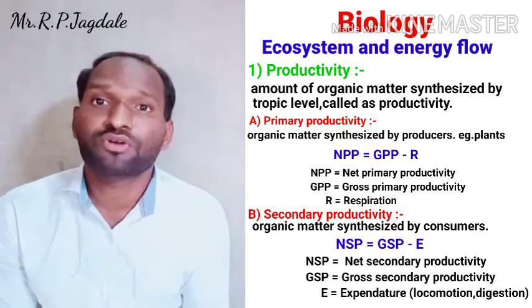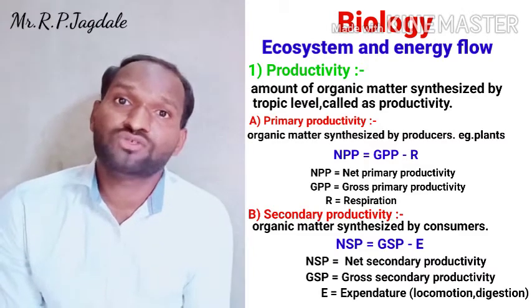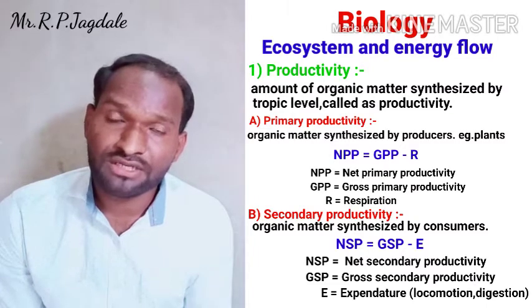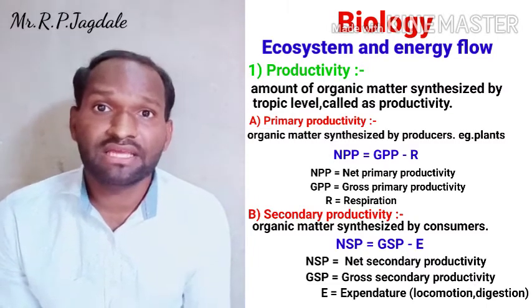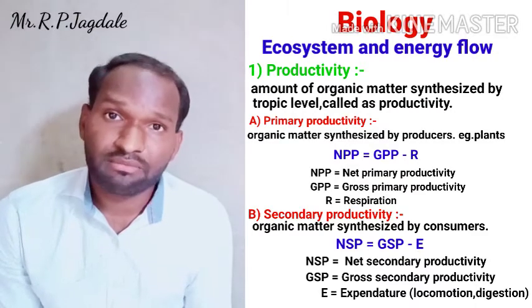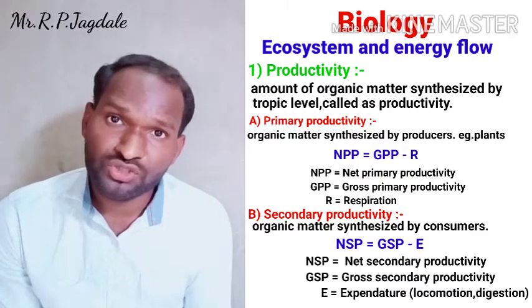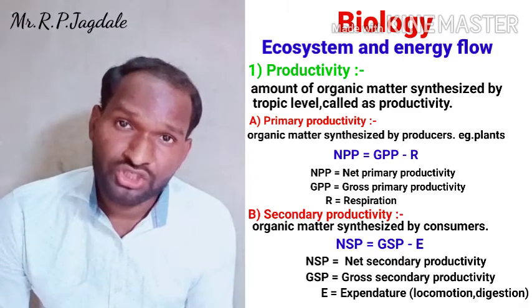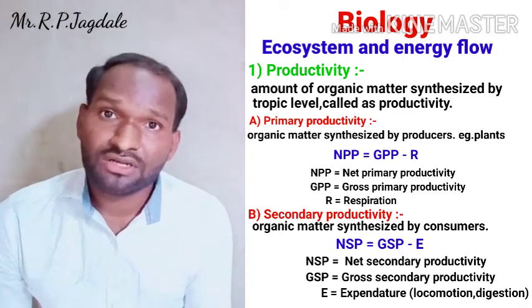Now we have seen that the amount of organic matter produced by a trophic level is called productivity. Then primary and secondary productivity are there. The organic matter produced by producers is called primary productivity, and by consumers is called secondary productivity.